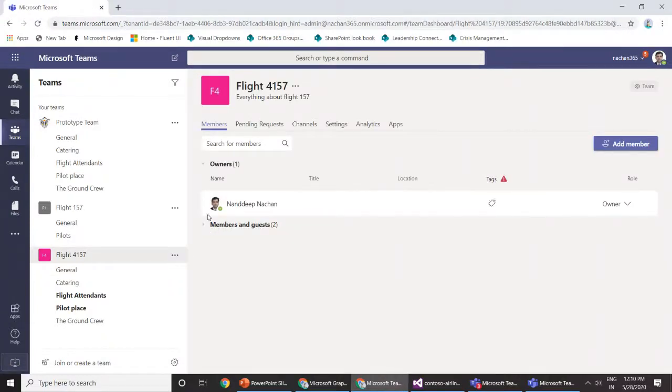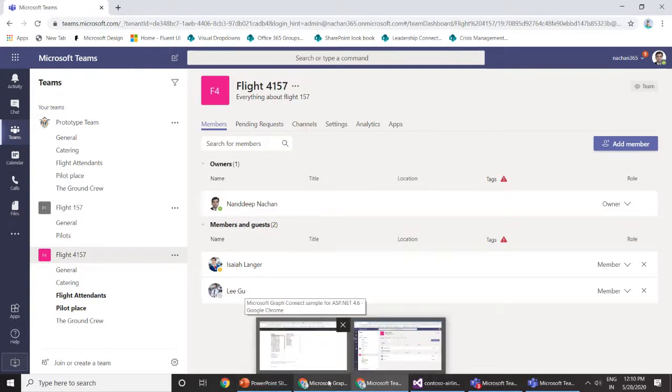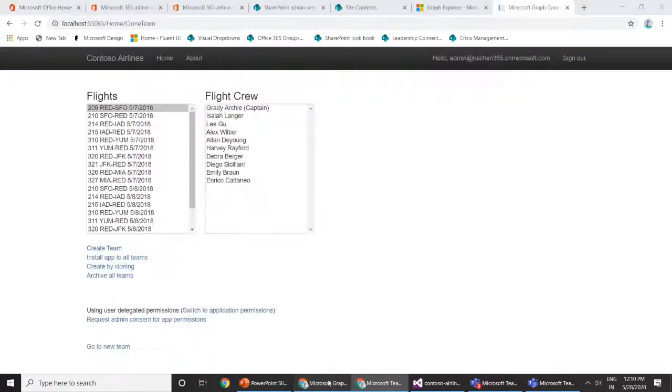I have specified myself as the owner, not the other flight attendant. So we have these owners and members being added to this particular team. This is how we can use the cloning. For example, if you want to avoid the repetitive operations of creating a team and adding the tabs by code, you can create a prototype team and then use that prototype team to create more teams by cloning them.